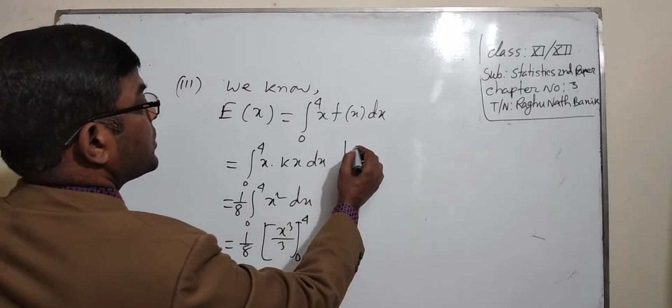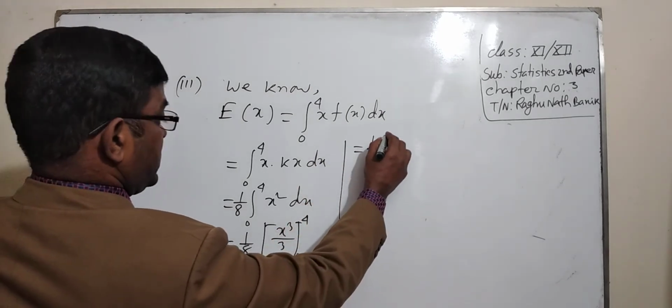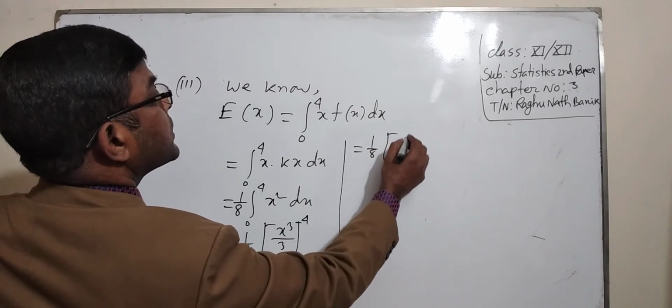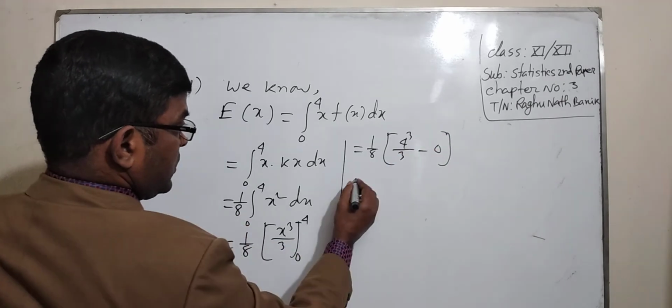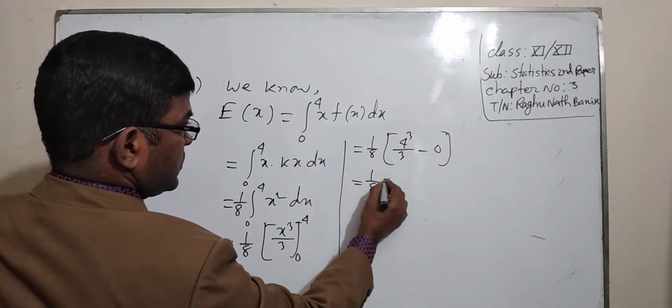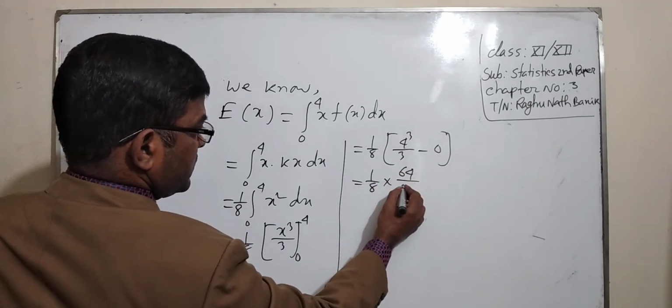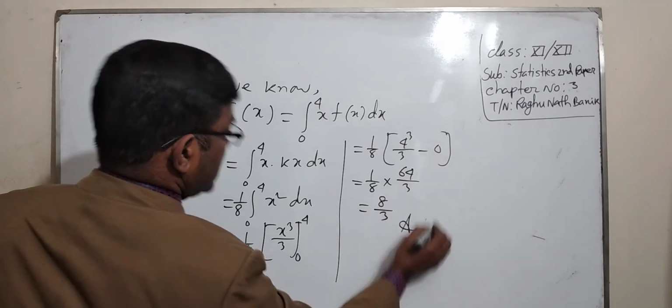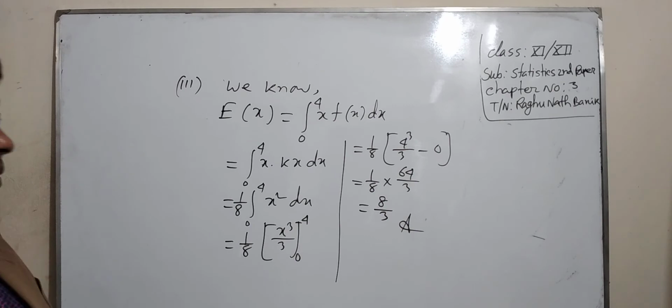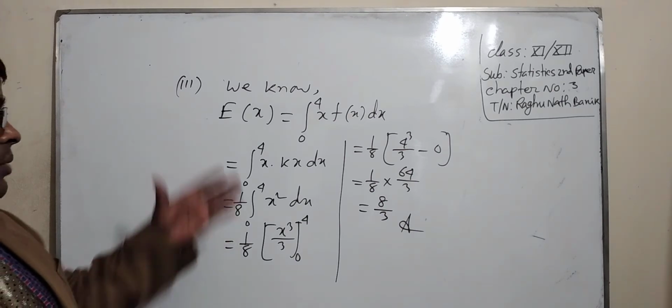Now the value is 4 cube by 3 minus 0, or equal to 1 by 8 into 64 by 3 equal to 8 by 3. This is the expected value of x, that means the mean.